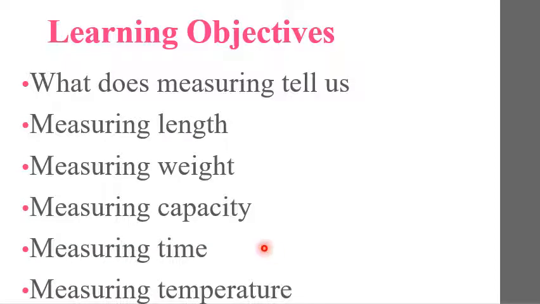Let's see what are the main points we are going to cover under this chapter. What does measuring tell us? Measuring length, measuring weight, measuring capacity, measuring time and measuring temperature.